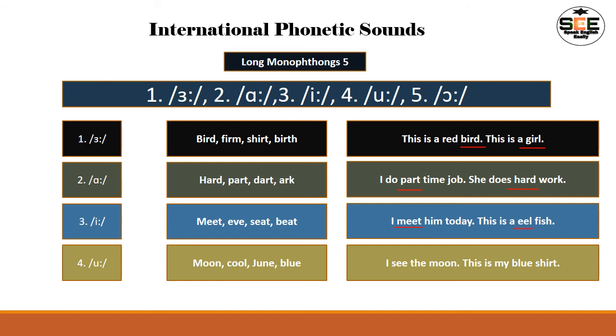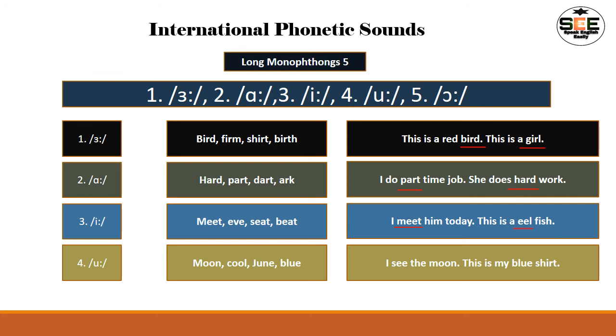And here it is June. Yes, friend, the oo sound should be produced here, June. And the last one is blue. Blue, oo sound, right? So here we have found 4 words, and these are very clear: the oo sound, moon, cool, June, blue. If we see them in a sentence, it will be very clear for us.